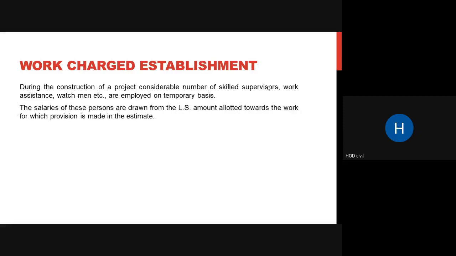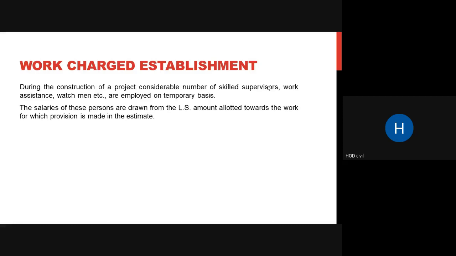Work charged establishment. During construction of a project, a considerable number of skilled supervisors, meaning your engineers, your work assistants, then your watchmen, are obviously required. All these are employed on a temporary basis. They are not going to stay there permanently. They are going to construct, they are going to work, and they are going to leave. So we have to pay them their salaries, no? Where do their salaries come from, where do you have to include these salaries? These salaries are included in the work charged establishment, meaning salaries of these persons are drawn from the LS amount allotted to the work.